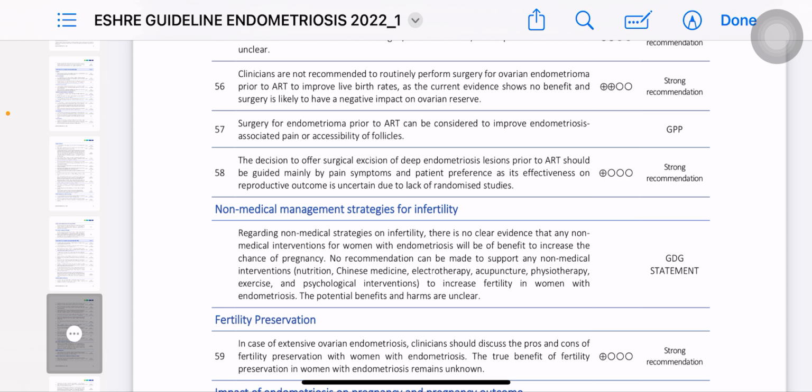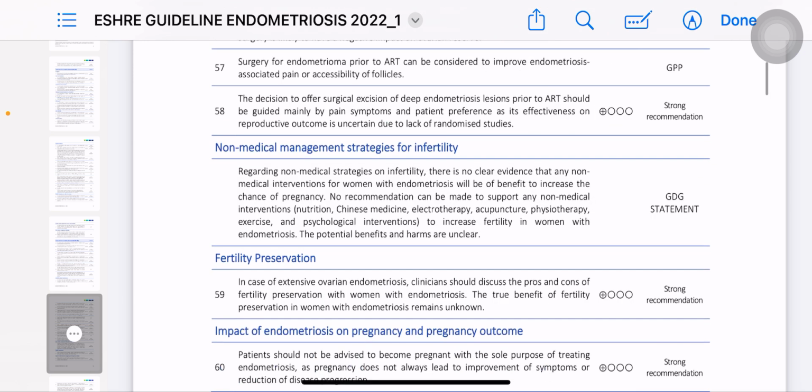But in the next line, they said that we can still consider it, because improvement in endometriosis associated pain will also come with this. The other thing is that if we have to retrieve the follicle, accessibility of the follicle can be easier for us. ठीक है, so to attempt the MCQ, you have to see what the question is asking in this option. अगर आपके पास दोनों ऑप्शन आ जाएं, तो अगर कंसिडर आ गया तो ऑब्वियसली फिर आप कंसिडर कर सकते हैं.